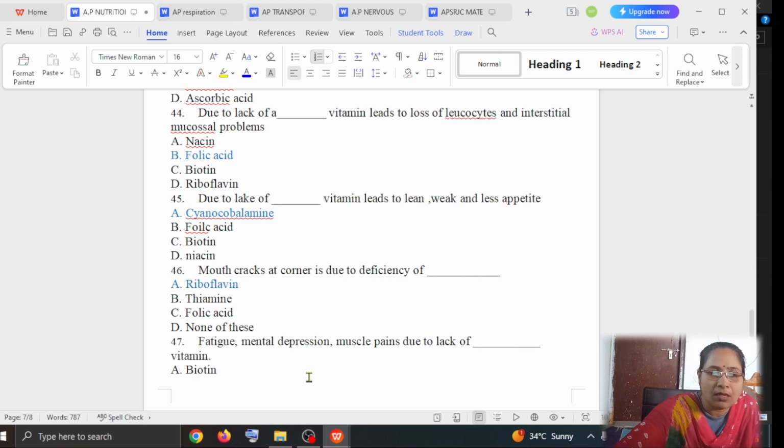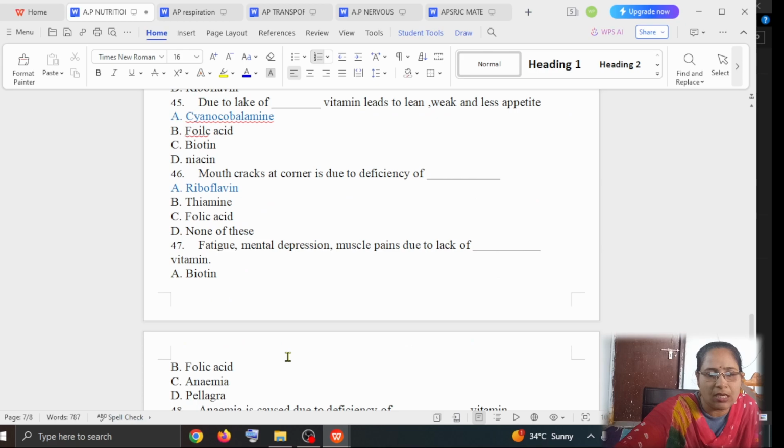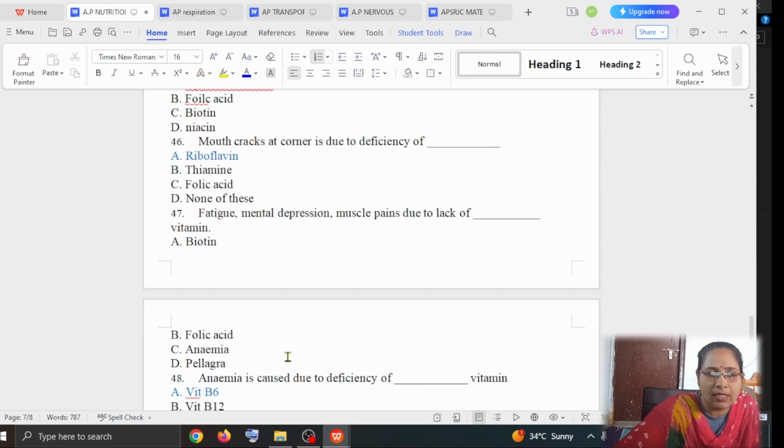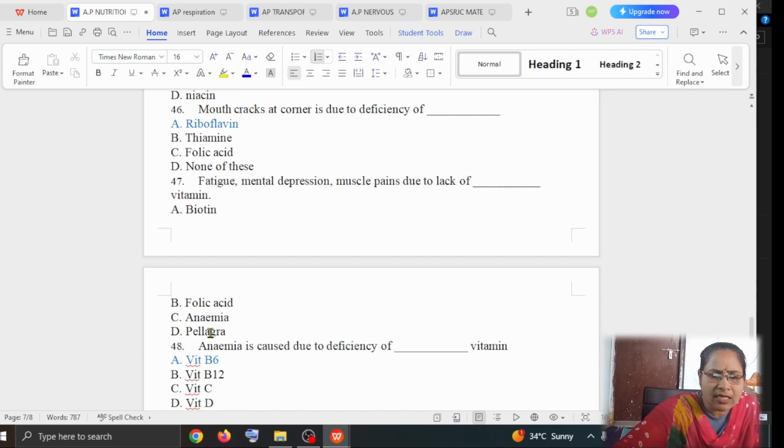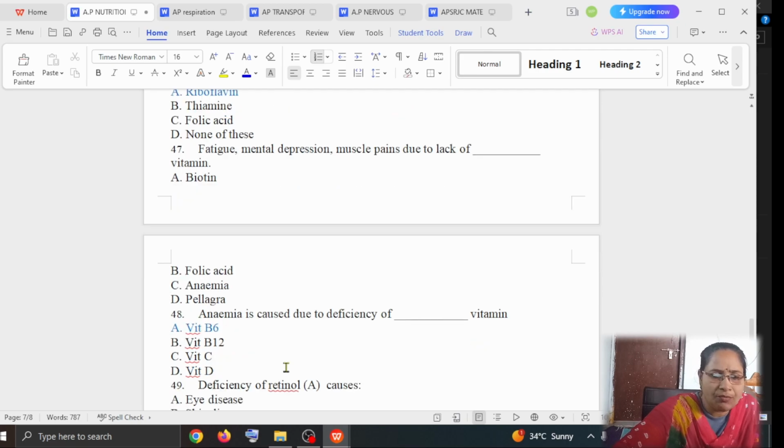Next question: fatigue, mental depression and muscle pain are due to the lack of which vitamin? Option A is biotin, option B is folic acid, option C is anemia, option D is pellagra. When we feel very fatigued, with mental depression and muscle pains, it is due to the deficiency of folic acid. Next, anemia is caused due to the deficiency of which vitamin? Vitamin B6, vitamin B12, vitamin C, vitamin D. The answer is vitamin B6.